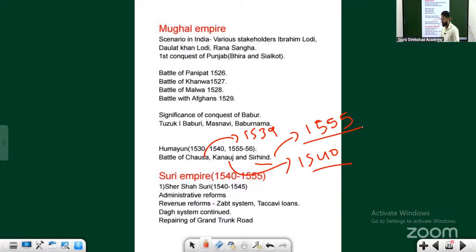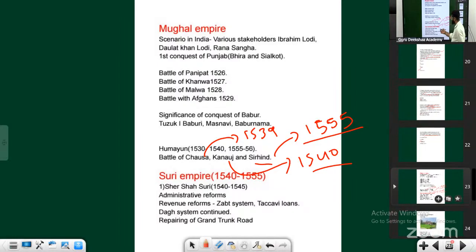Even being the emperor of India, he only comes back in the last year, in 1555. He wins the battle of 1555, and within a year, when he was in the library, he fell from the stairs and died. What a tragic death and tragic life Humayun had. Isn't it sad? What happened with Humayun? I told you about Qutubuddin Aibak's death and his death. Very unfortunate losses for them.